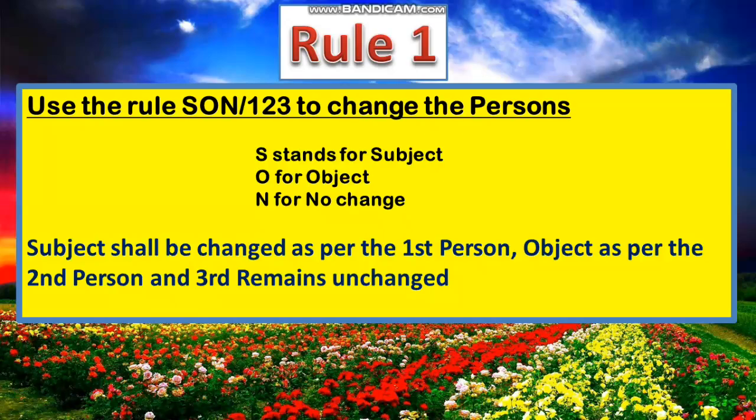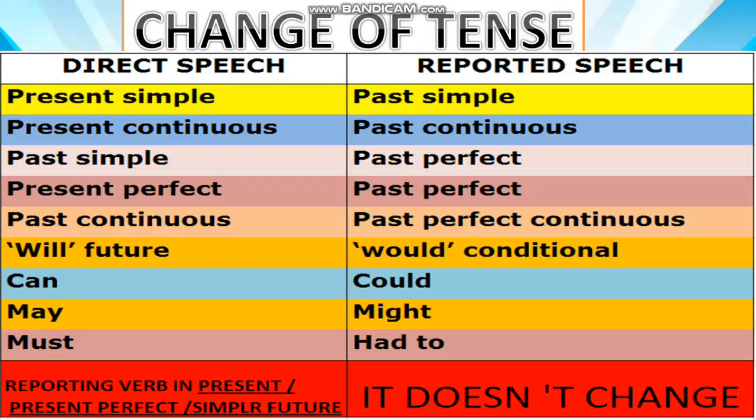Now look at some of the changes from direct to indirect speech. When you change, there are some important changes. Present simple changes into past simple. Present continuous changes into past continuous. Past simple into past perfect. Present perfect into past perfect. Past continuous into past perfect continuous. Will into would. Can changes to could. May changes into might. Must changes into had to.